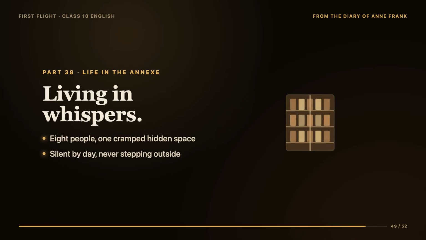Let me help you picture the life Anne was living as she wrote, because it makes every light-hearted line more moving. In that secret annex, 8 people in total shared that cramped hidden space. Her family of 4 and 4 others, all crowded together for 2 long years. They had to be silent through the day so that the workers in the building below would not hear them. They could not step outside. They could not look freely out of a window.